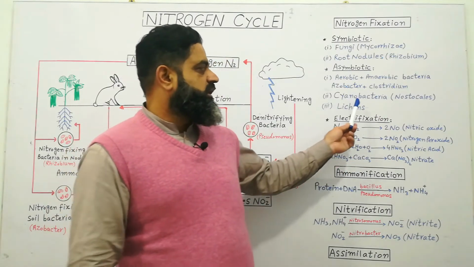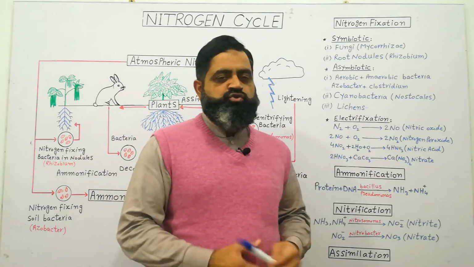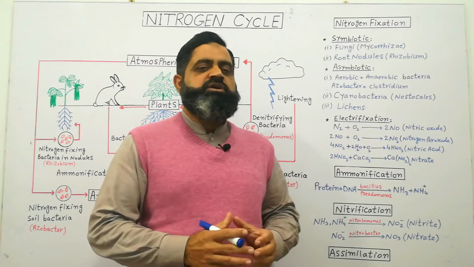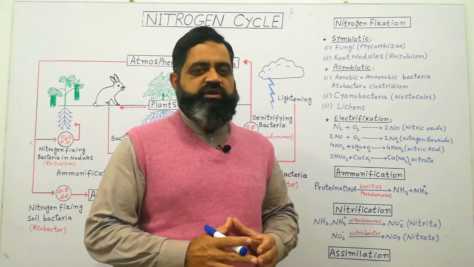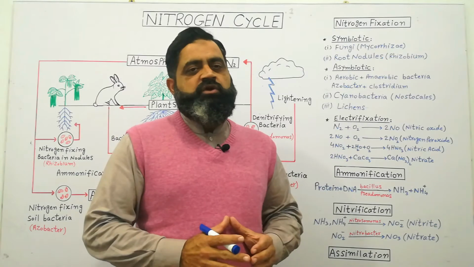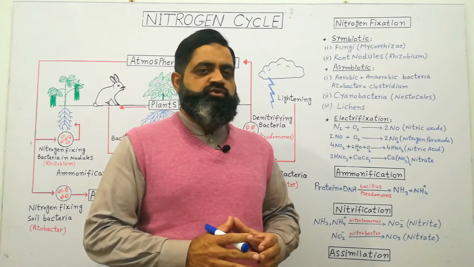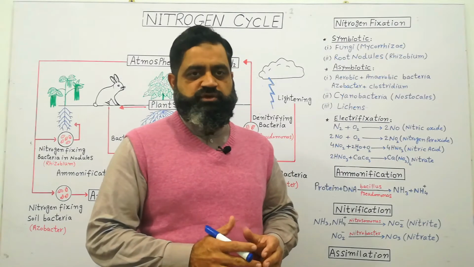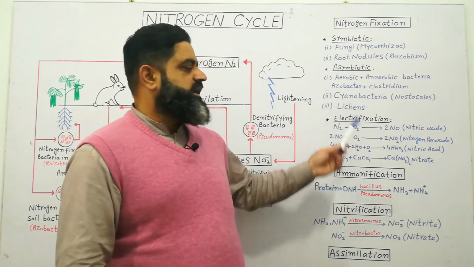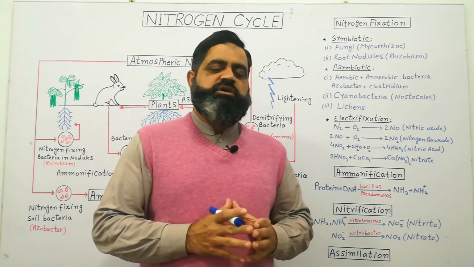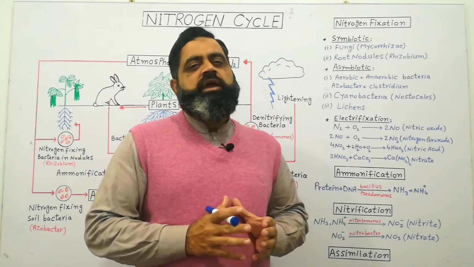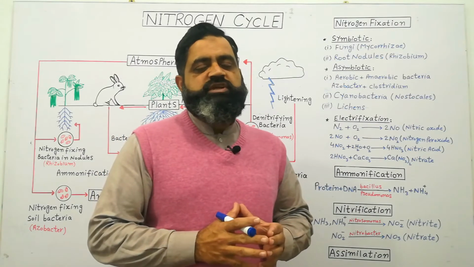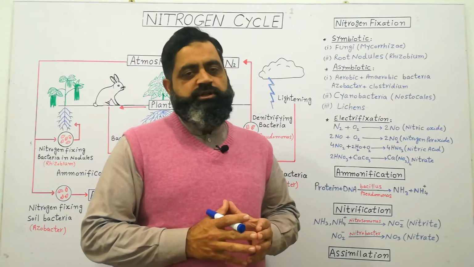The major order of cyanobacteria is Nostocales, which helps to fix nitrogen. They are present in water and in soil which is damp and wet all the time. These conditions are good for the growth of Nostocales, which are cyanobacteria, and they help to fix atmospheric nitrogen into the soil. The third component is lichens. Lichen is an association between certain fungi, cyanobacteria, and algae. These lichens also help to fix atmospheric nitrogen into the soil.